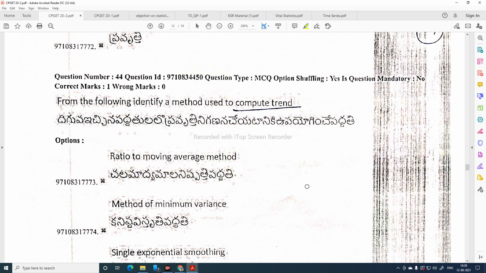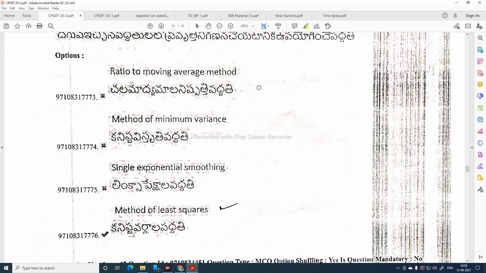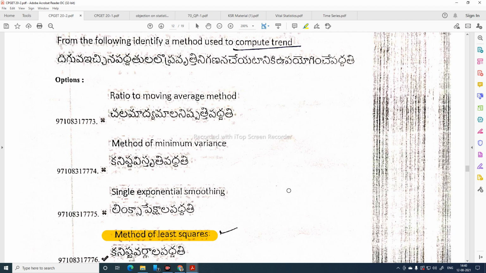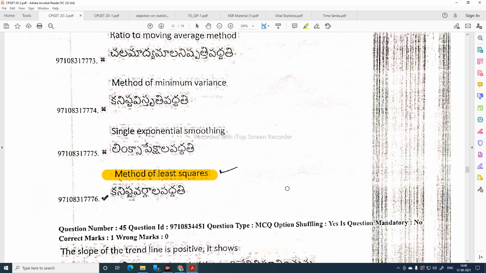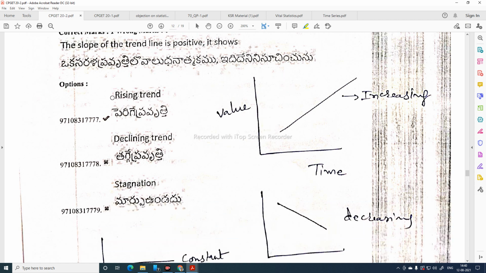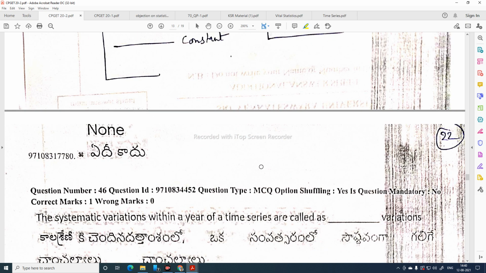From the following, identify a method used to compute trend. Ratio to moving average is for seasonal variations. Method of minimum variance is not at all related to time series. Single exponential smoothing, this is not correct. Method of least squares is one of the methods of measuring trend. If the slope of the trend line is positive, then it shows a rising trend. This is increasing trend, decreasing trend and constant trend.